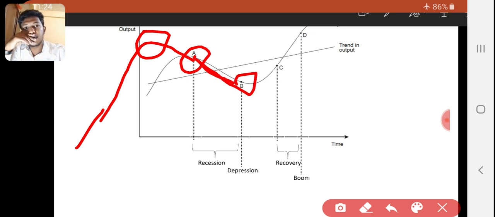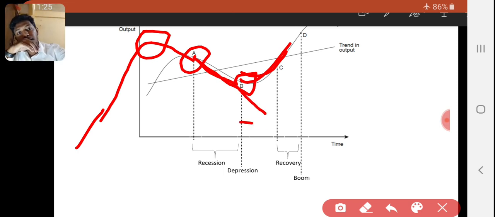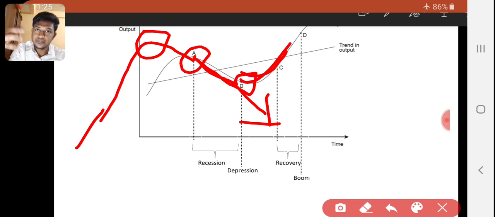If we touch the depression point again, it means recovery starts; we have already touched the depression point. If we go beyond this point again, assume some war came and our infrastructure and our employment, our public have been killed, all destroyed.